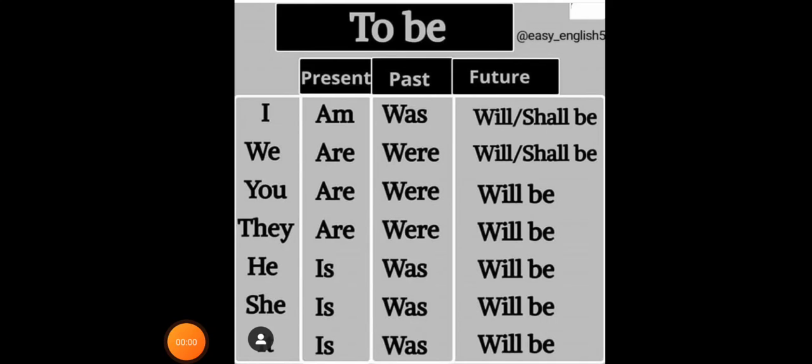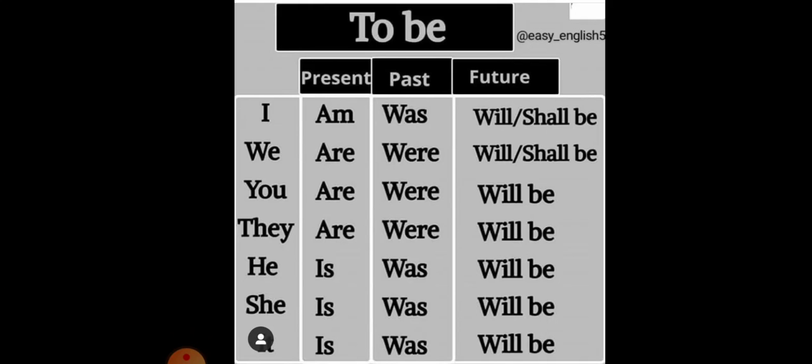So students, this is the to be form of verbs: present, past and future. Some pronouns are given here, and what they are called in the present tense, past tense and future tense. I am, I with the to be form of the verb. Pronouns are given here: I, we, you, they, he, she and it.